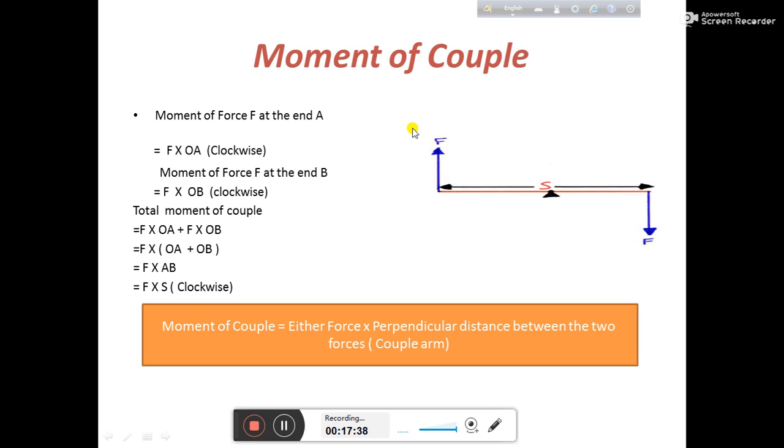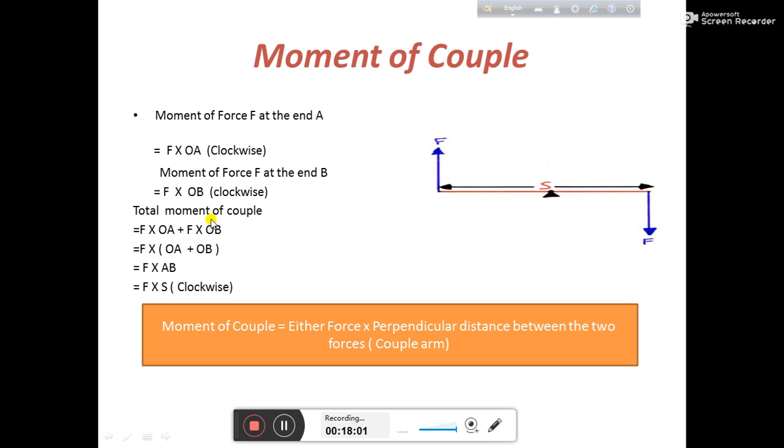Why F on both? Because of the definition of a couple: the value of the two forces will be equal, this is F and this is also F. This one is in which direction? Clockwise. This one is also clockwise. So the total moment is this moment of force plus this moment of force.